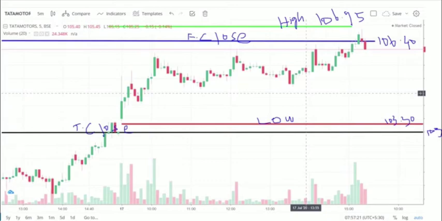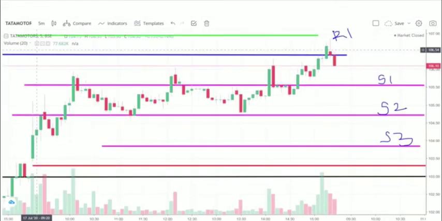And also this is a 5 minute chart. In the last 10 minutes we know very well that Tata Motors is going down. We can clearly see the two red candles, so based on that I'm choosing that the market is going to go into a downtrend. Based on the Friday close and Thursday close, I'm choosing the support levels.